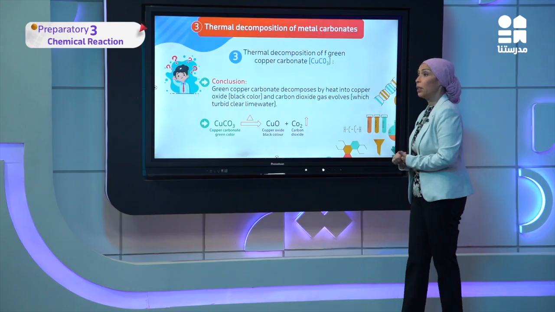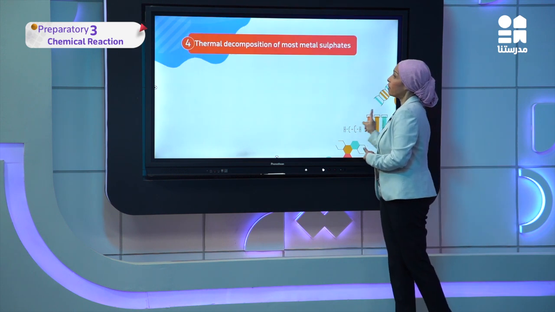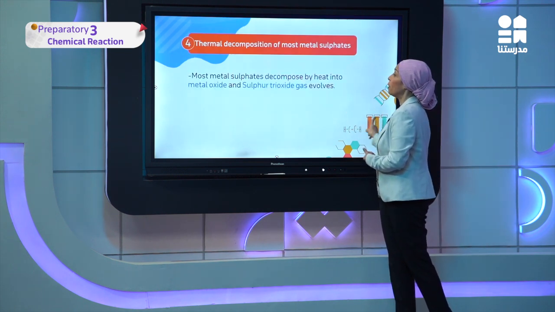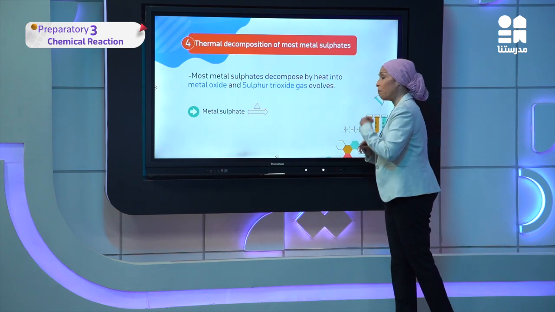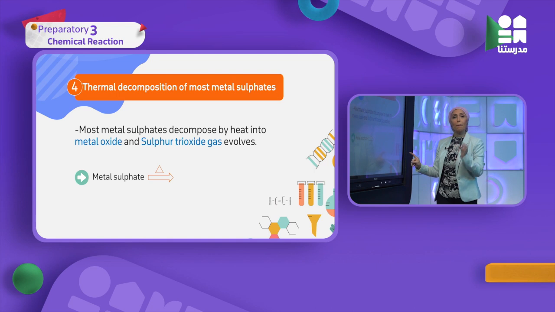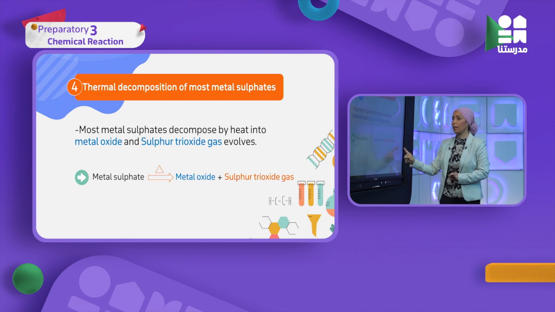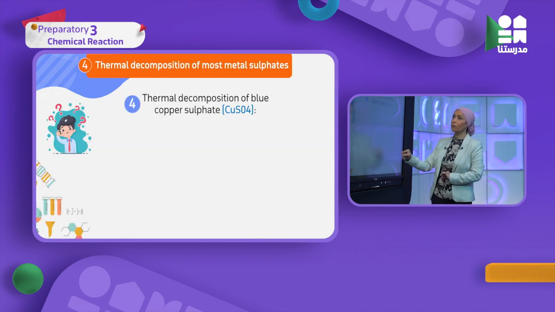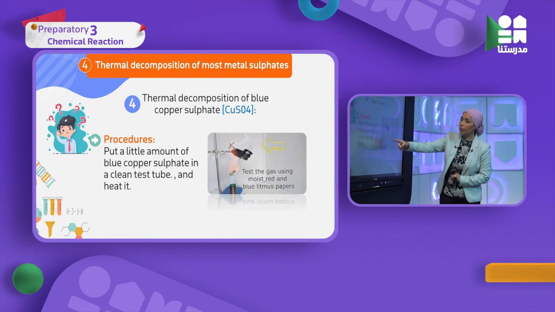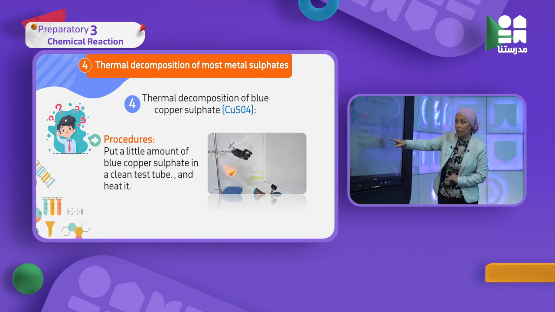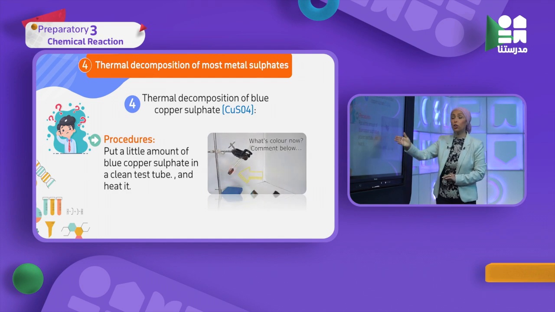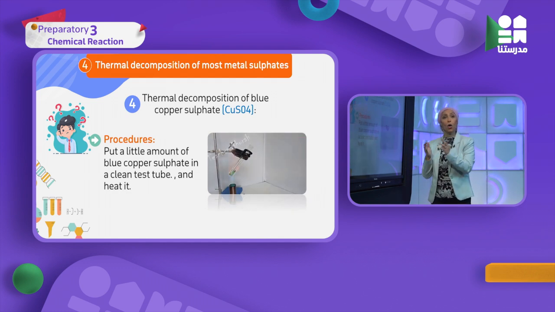Next, thermal decomposition of metal sulfate. Metal sulfate, from its name, decomposes into metal oxide and gives me sulfur trioxide gas. Let's see here. Here is the metal sulfate, which is copper sulfate. After heating, it will turn also to copper oxide.